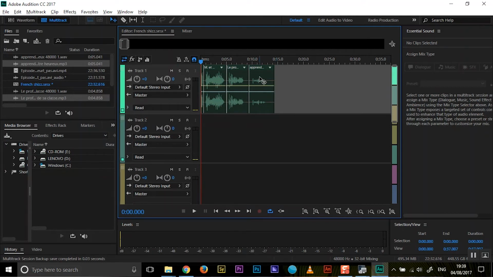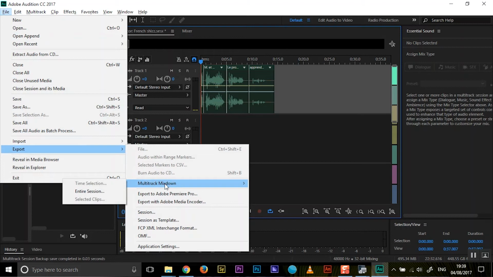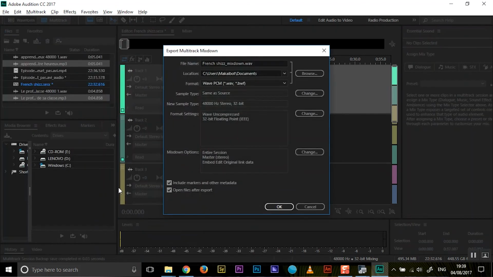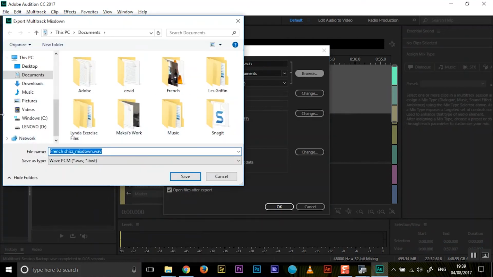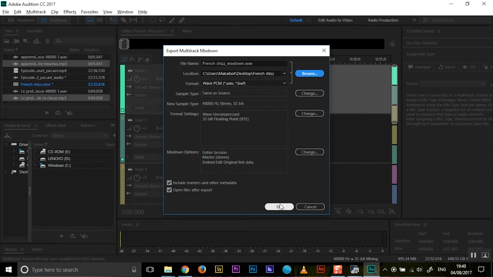Right, now you need to export these multiple clips as one track. You go to File, you go to Export, and you go to Multi-Track Mix Down, and then you go to Entire Session. Done and dusted. Then you pick where you want to put it. Let's go to Location. I'm just going to put it on the desktop. Let's put it in there. French Shiz Mix Down. Let's save it.